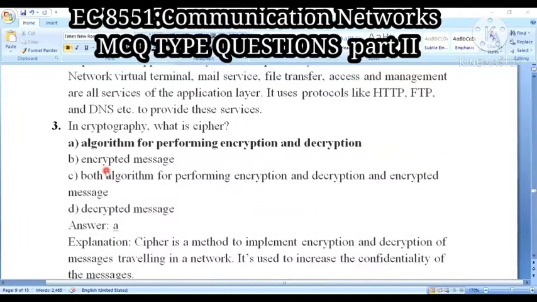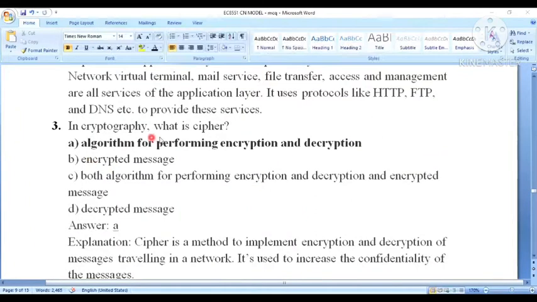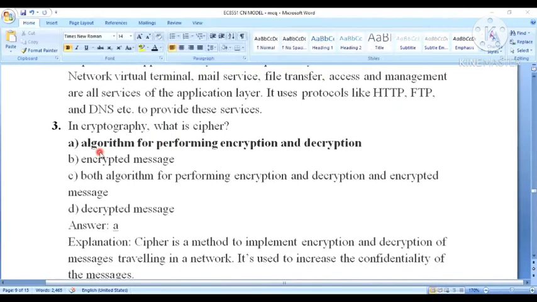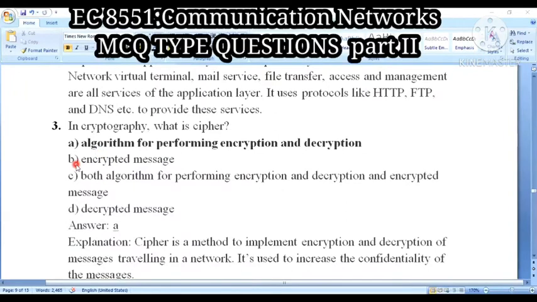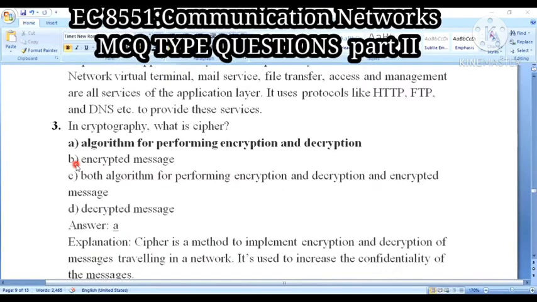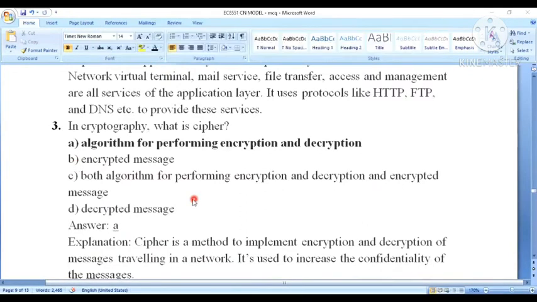Next question, in cryptography, what is cipher? Okay, this is a very important question. Cipher means what? Option A, algorithm for performing encryption and decryption. Option B, encrypted message. Option C, both algorithm for performing encryption and encrypted message. Option D, decrypted message.